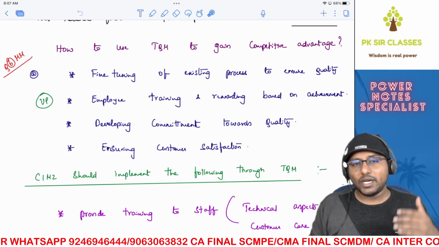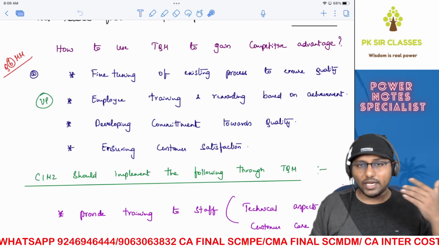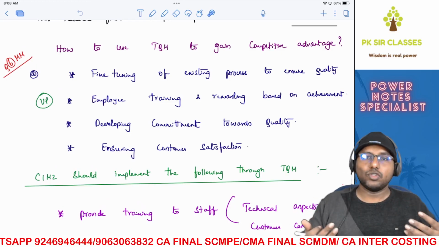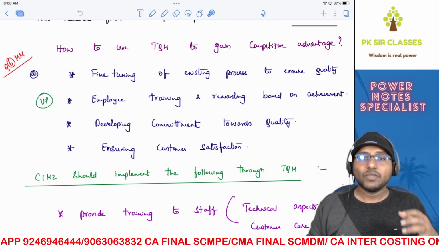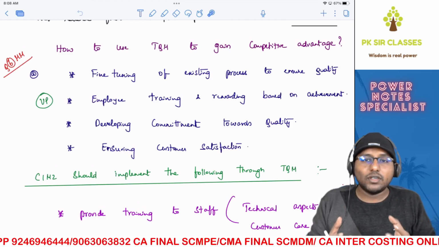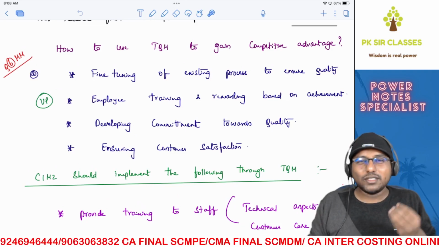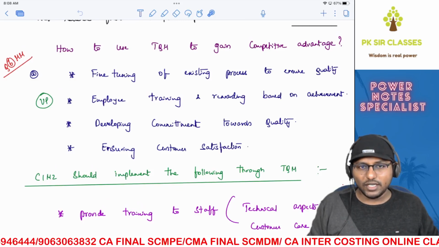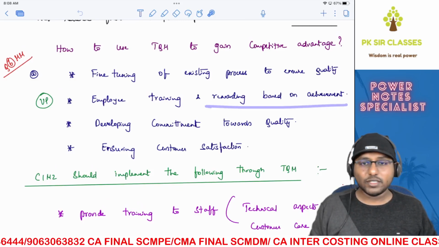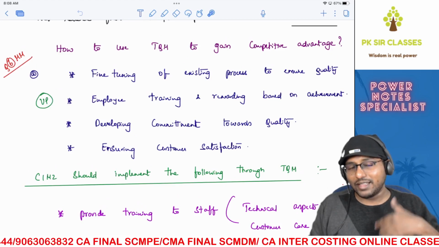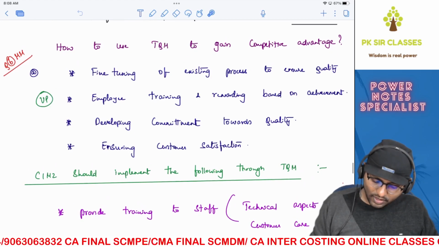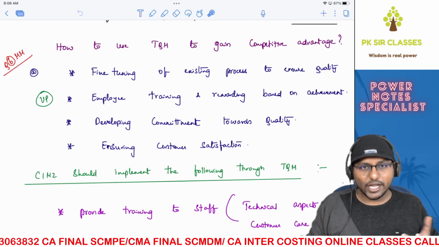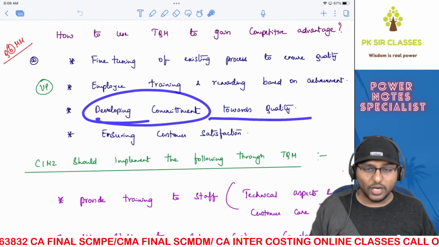Once you train the employee, automatically the defects will be reduced and the quality of the output will get improved. And once you start providing rewards based on achievement, automatically their efficiency also will increase. Reward is something that always motivates you to work harder, to work efficiently, isn't it? So once you start providing rewards based on the achievement, the efficiency increases and that will increase the quality and reduce the defects. And of course, once you increase the quality and the defects get reduced, it helps you to gain competitive advantage. That's natural, right?